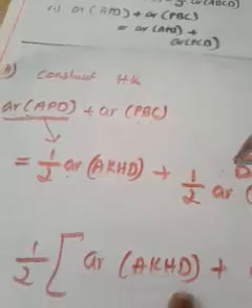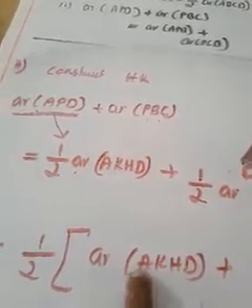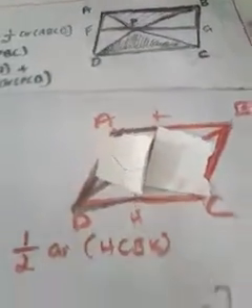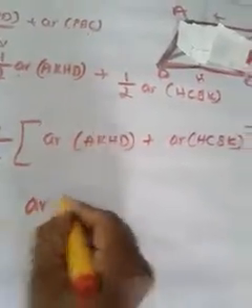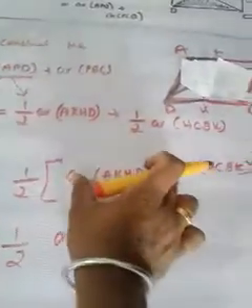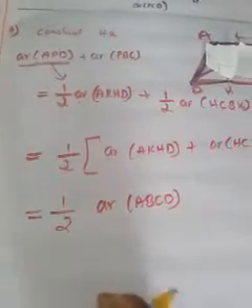So when you add this portion plus this portion, what will we get? We will get the entire portion of area of ABCD, isn't it? When you add this portion and this portion, we will get area of ABCD. You may have understood it. So let it be there.